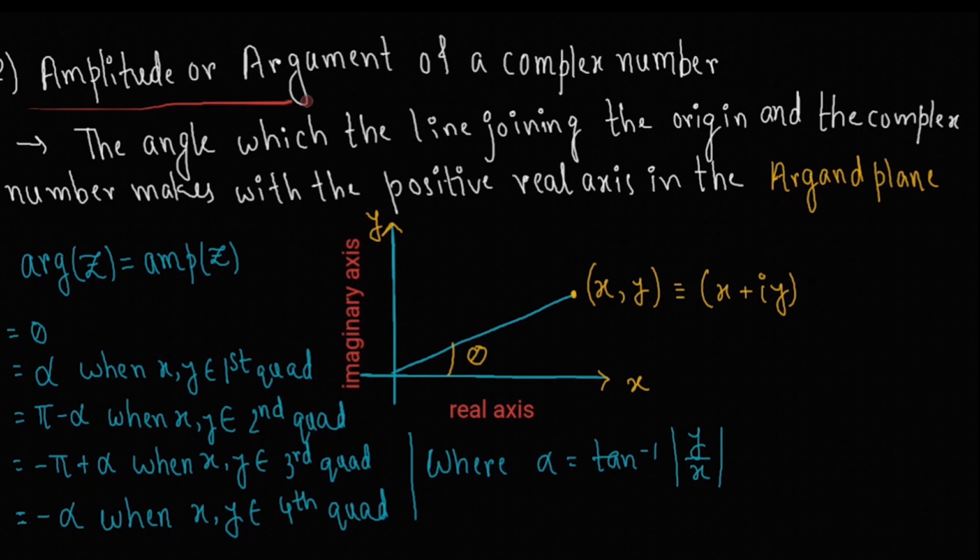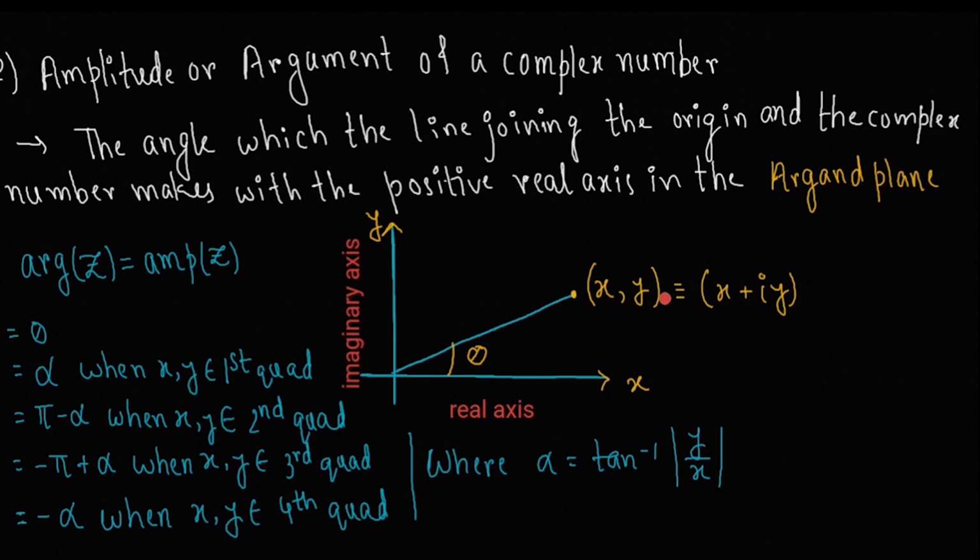Then there comes the amplitude or argument of a complex number. It is basically the angle which the line joining the origin and the complex number makes with the positive real axis in the Argand plane. It is represented as arg z or amp z.